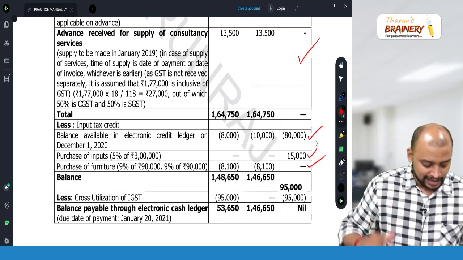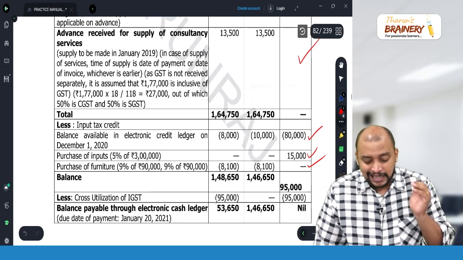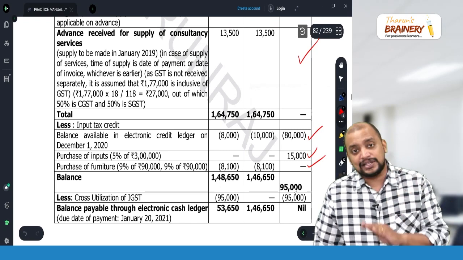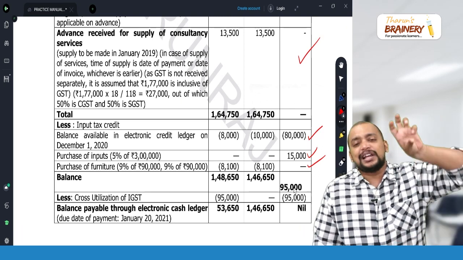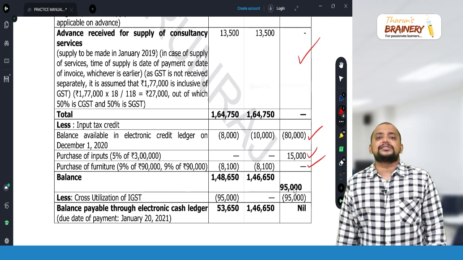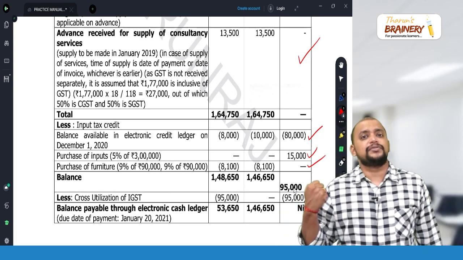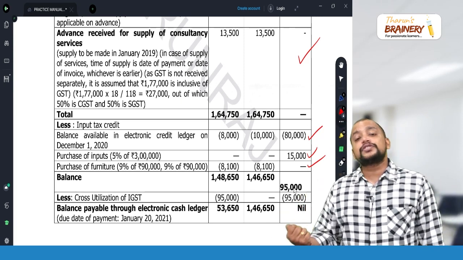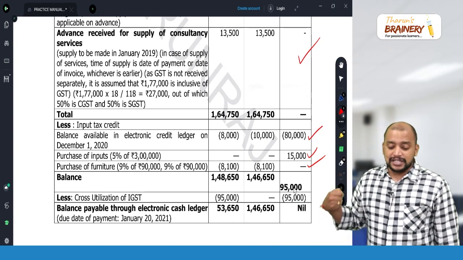Now concentrate. We have liability CGST, SGST, and credit CGST, SGST, IGST. First we need to exhaust IGST credit before utilizing CGST, SGST credit. We have one principle which says that IGST credit should be exhausted first. So IGST credit of 95,000 we need to spend first, and it should be used for payment of IGST liability.